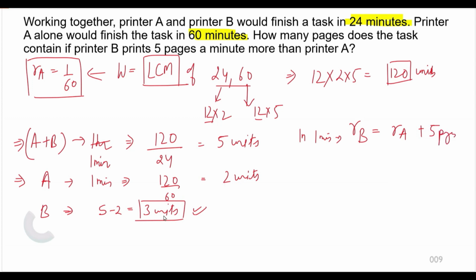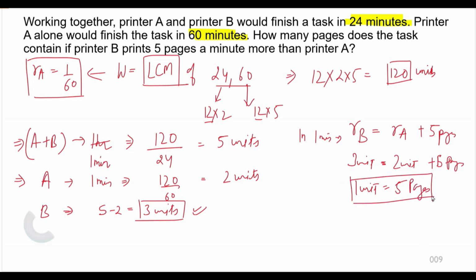So here we got 3 units equal to RA, which was 2 units, plus 5 pages. That means 1 unit of work equals 5 pages. Because the difference we are getting is 1 unit here, and as per the question, the difference between the rates, meaning the amount of work done per unit time, is 5 pages. So 1 unit of work is 5 pages.